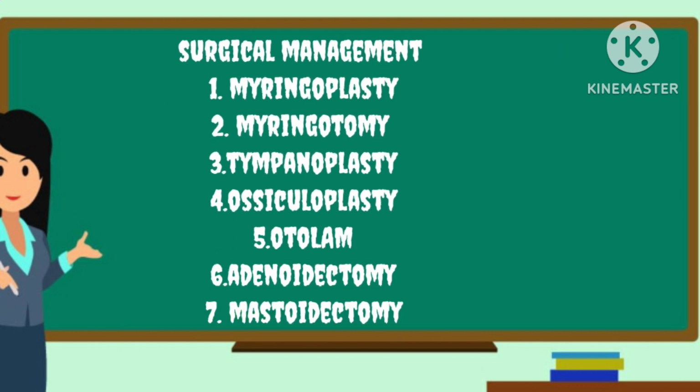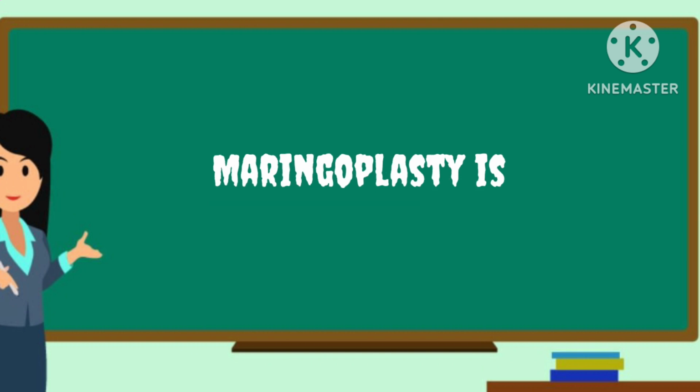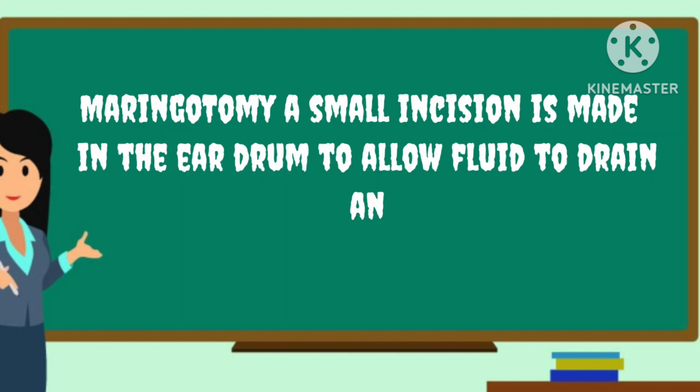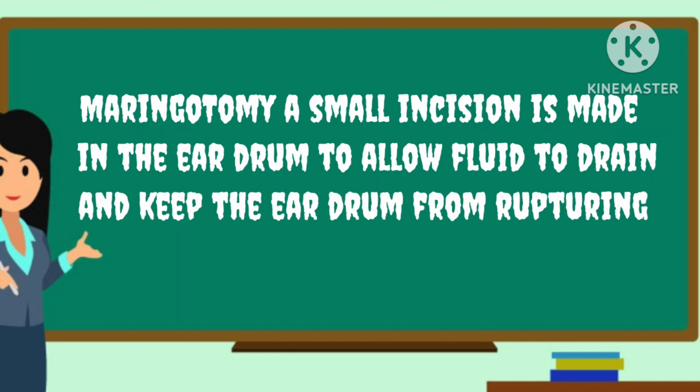Surgical treatments are myringoplasty, myringotomy, tympanoplasty, ossiculoplasty, AutoLase, adenoidectomy, and mastoidectomy. Myringoplasty is the operation specifically designed to close the tympanic membrane with the use of an operating microscope. In myringotomy, a small incision is made in the eardrum to allow fluid to drain and keep the eardrum from rupturing.